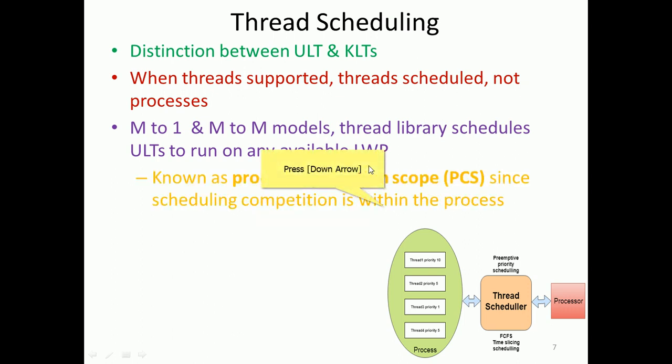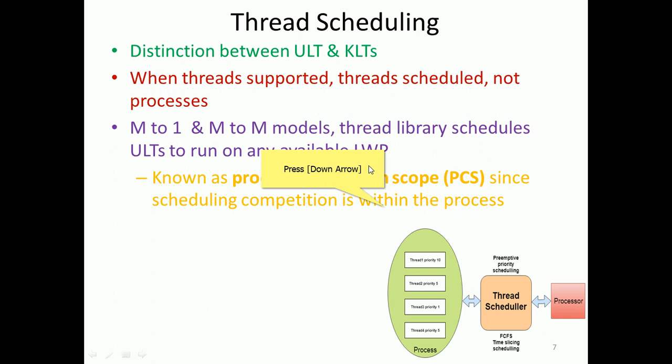This is known as process contention scope, PCS. Process contention scope means that the scheduling computation happens within the process. For example, a processor has many processes, and those processes will compute only for that corresponding processor. Within the process, the computation will be happening.